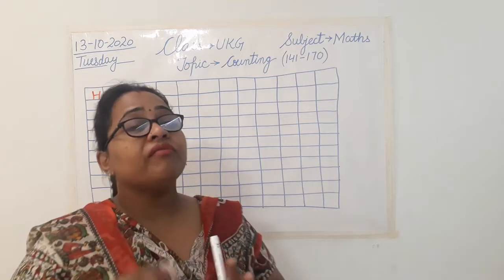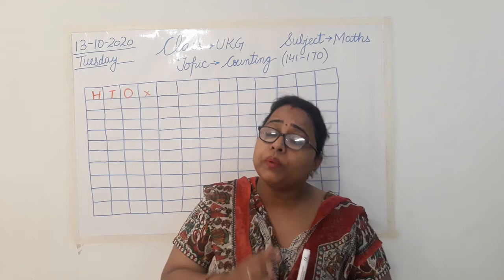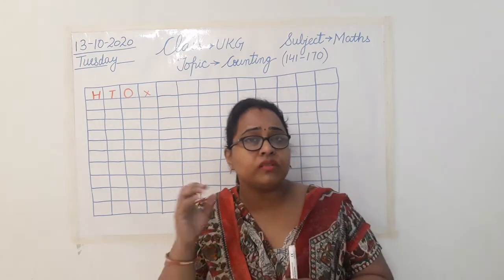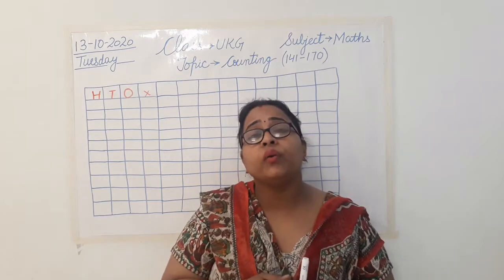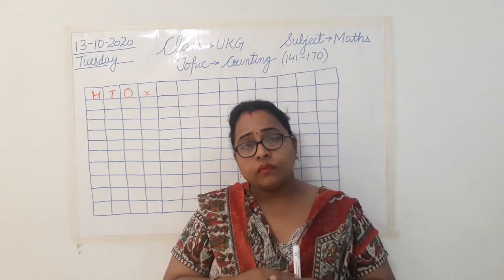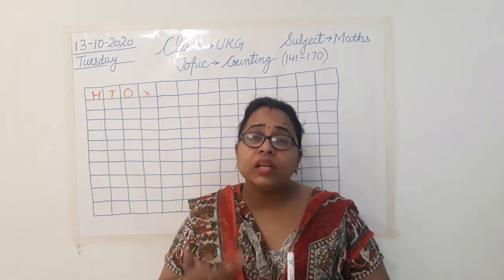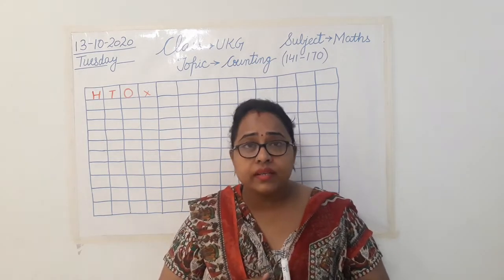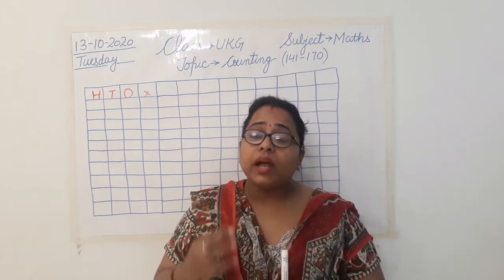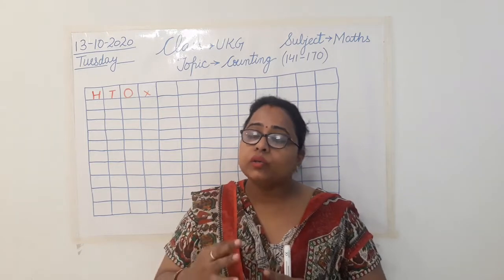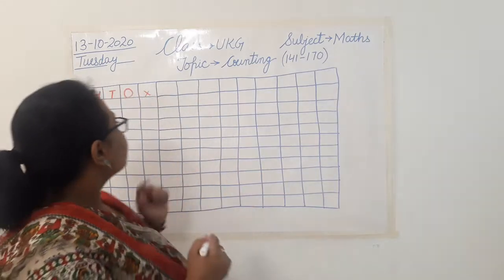Now for example, if I'm taking a dictation test, or any mamma tells you, or you go to a shopkeeper and purchase something, and the shopkeeper says you have to give me 129 rupees. How will you give it? If you write it in a wrong way, you won't know that it is 129, isn't it? So whenever you are writing the counting, always speak it, and speak it in the correct way so that you can learn it in the correct way. Okay class? Let's start now.